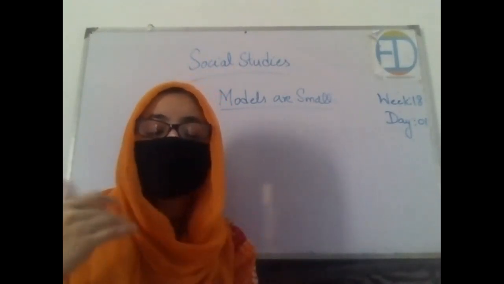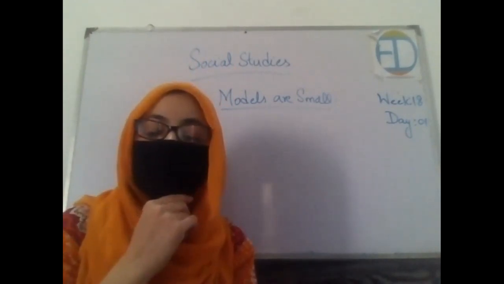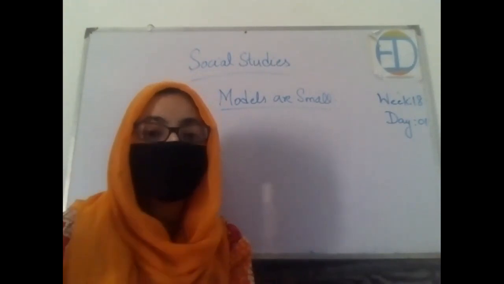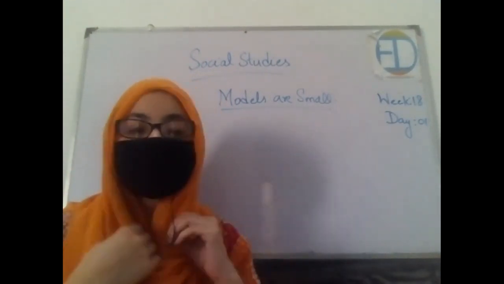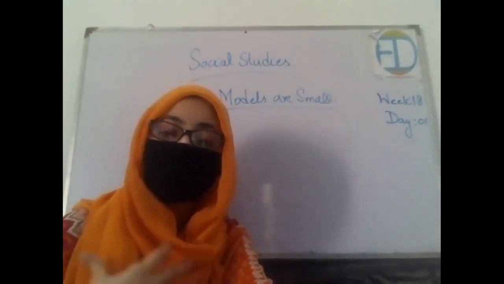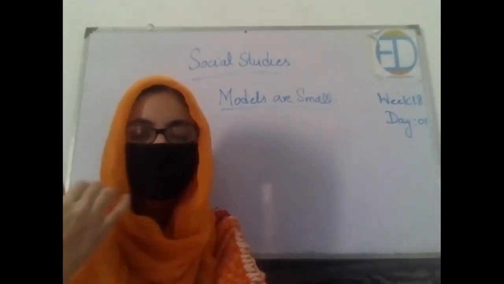Or if somebody is a doctor, what are his duties, right? All of these things are related to our society, to our social life. That is why we learned all of this. Now when we talk about models are small, I'll tell you how this topic is related to our social life and why it is important to learn this, right?